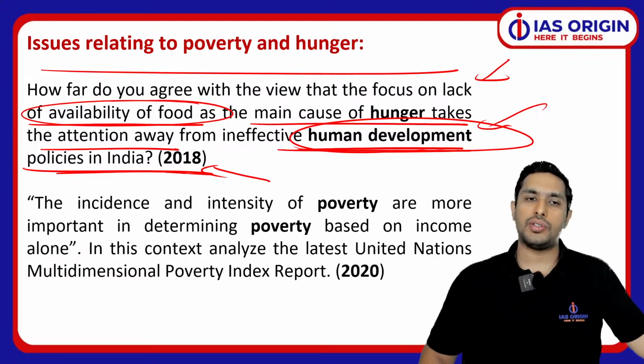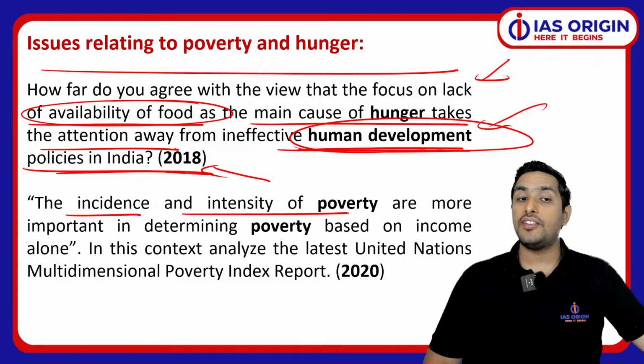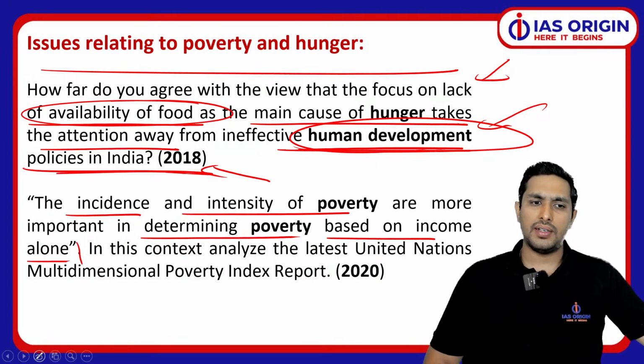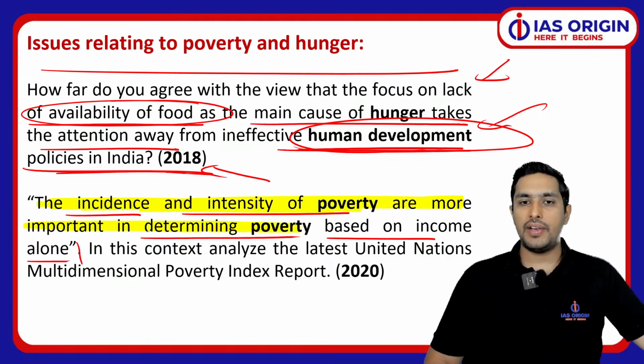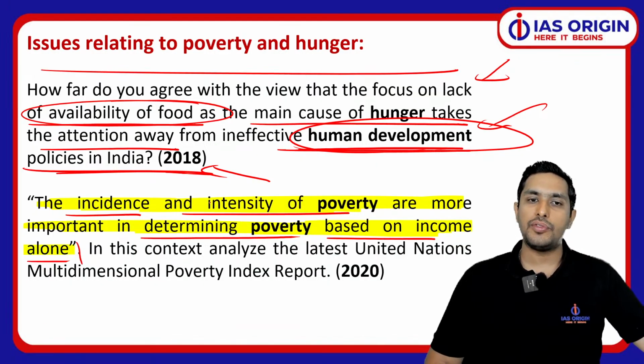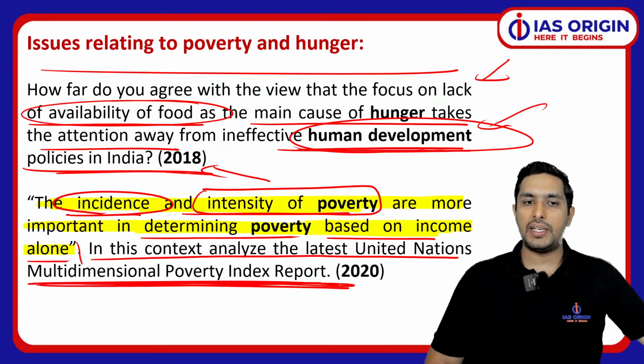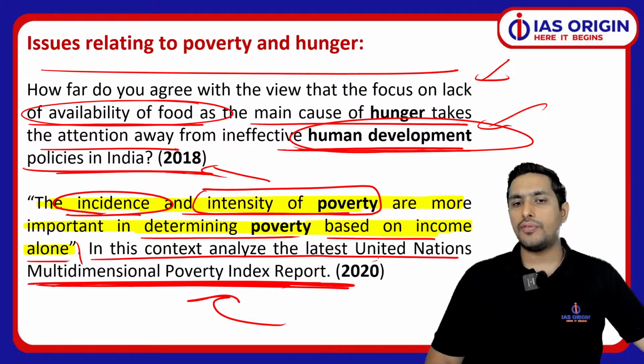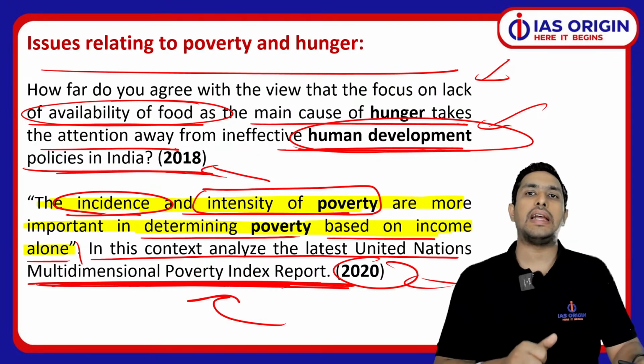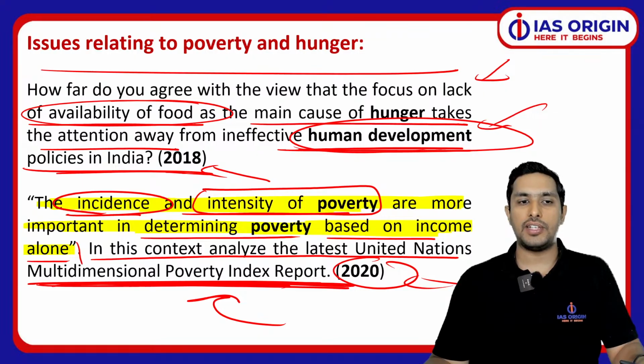2020 में again we had this question that the incidence and intensity of poverty are more important in determining poverty than income alone. So ये बहुत interesting था. This statement is very interesting, that incidence and intensity of poverty are very much important when we talk about poverty. So these are the technical terms which you need to know, that how precisely you are going to be answering them. And you had to analyze the latest UN Multidimensional Poverty Index report. So in context of that report, which was there in that particular year, you had to analyze this particular statement and answer that effectively.